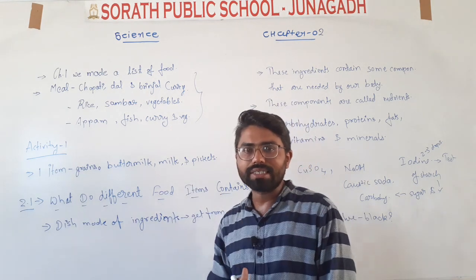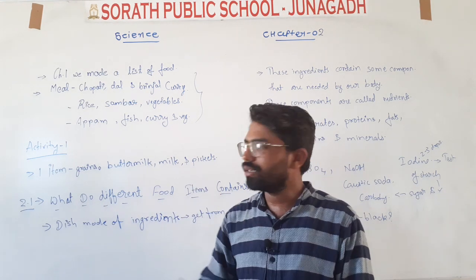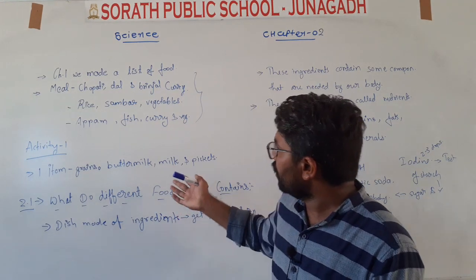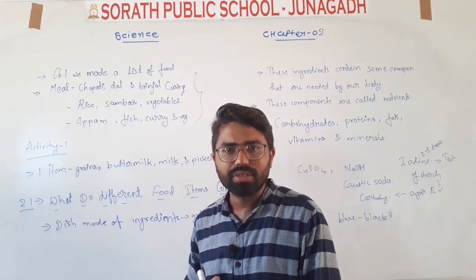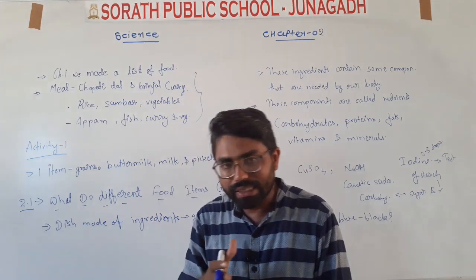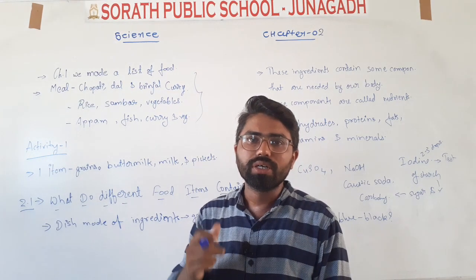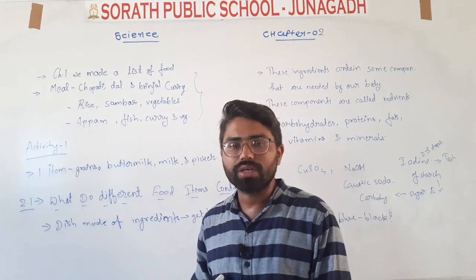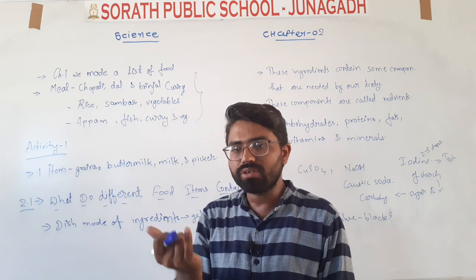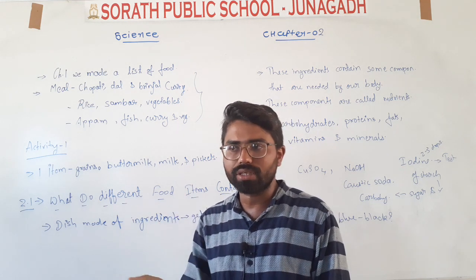And other things are buttermilk, milk, and pickles, all these things are present. Yes or no? Then why are we eating all these foods differently? If there were only one grain, then we could eat chapati and grain.